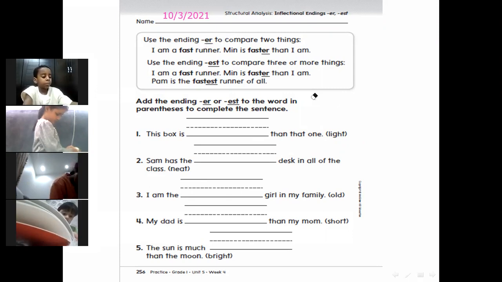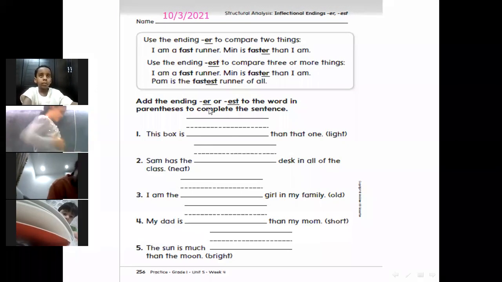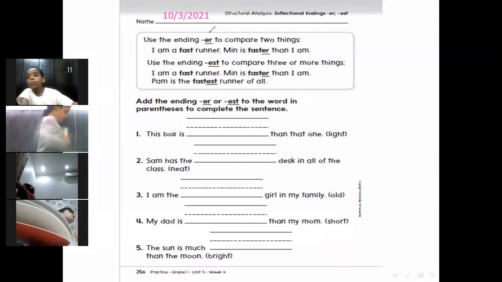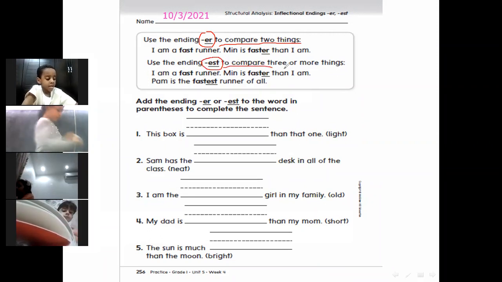Just a second. Okay. So when we want to compare two things, we will use ER. EST, that plus EST, to compare three or more than three things. Okay?